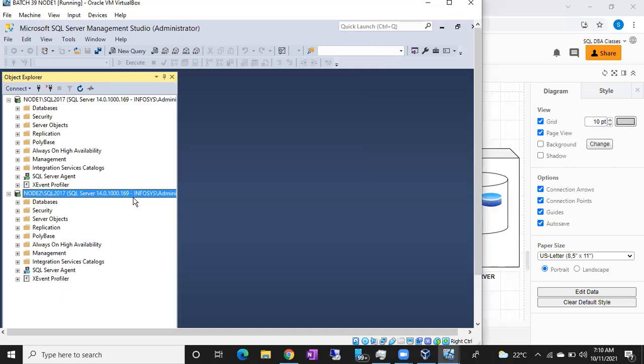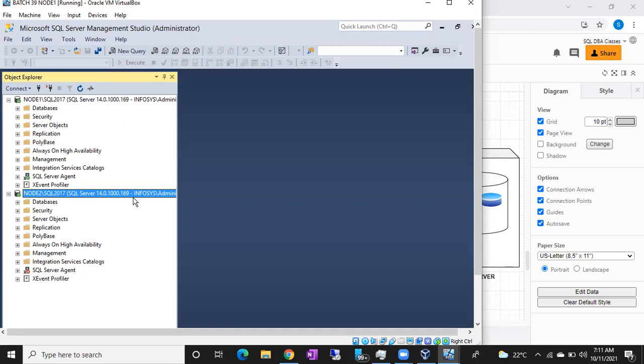Whereas in log shipping, if you want, you can go for a readable secondary by just restoring your secondary database in standby mode. We have two secondary states in log shipping: one is the no recovery state and the other is the standby state. If you want to read data from the secondary, you can do so by restoring your database in standby state.